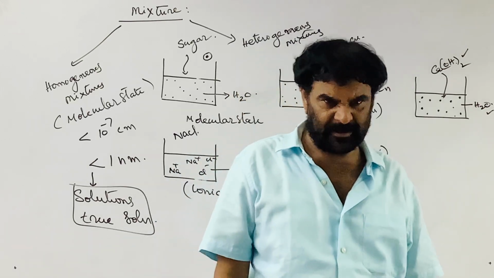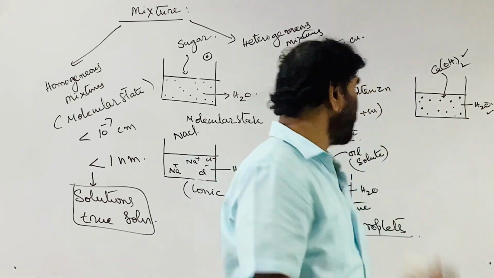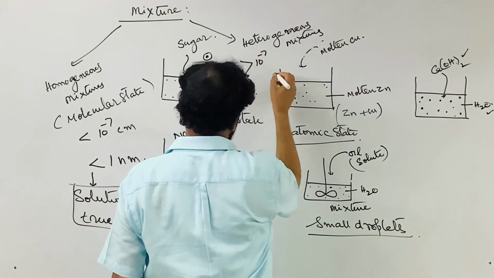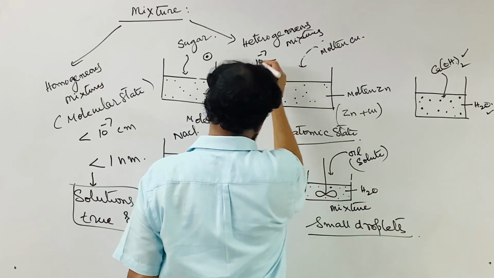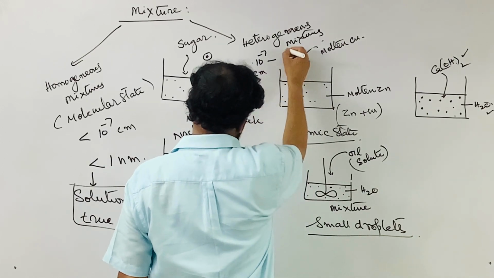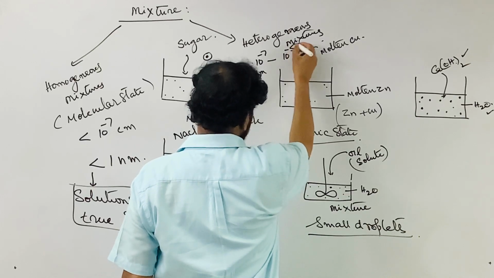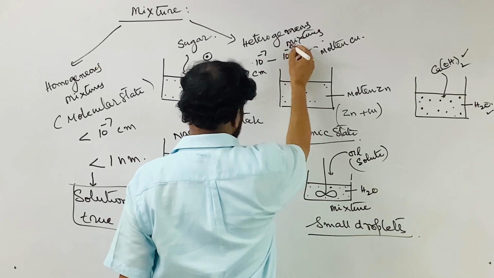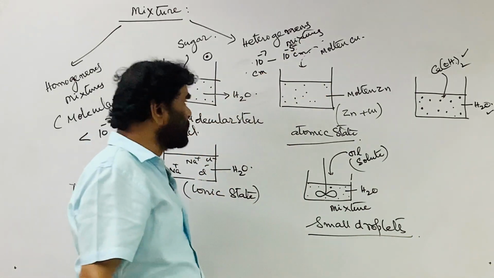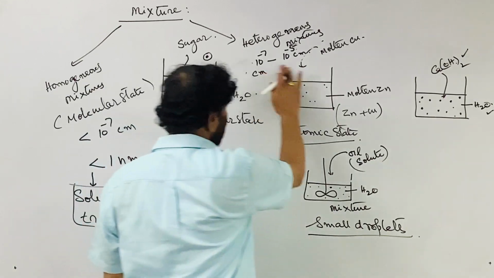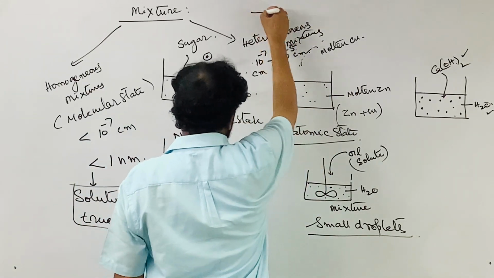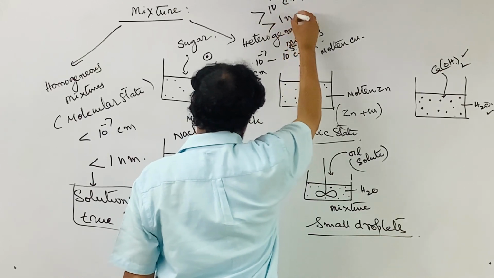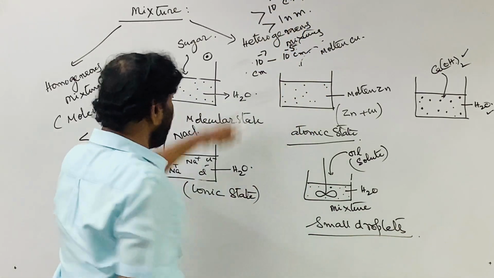They are not in the molecular state, or the dispersed particle size is greater than 10 to the power of minus 7 centimeters. If the particle size is 10 to the power of minus 7 centimeters to 10 to the power of minus 5 centimeters, then it is called a colloidal solution, a heterogeneous mixture. Or if the particle size is greater than 10 to the power of minus 5 centimeters, then it is called a heterogeneous mixture.